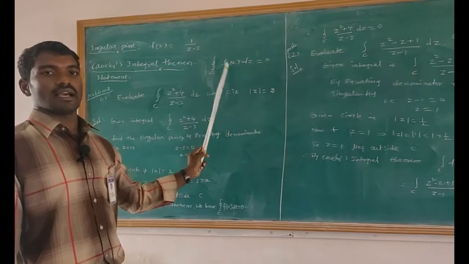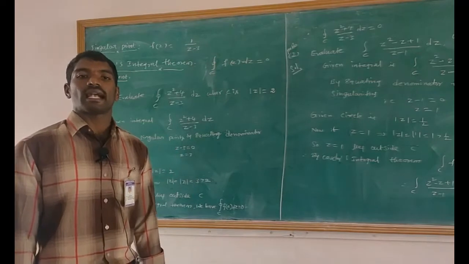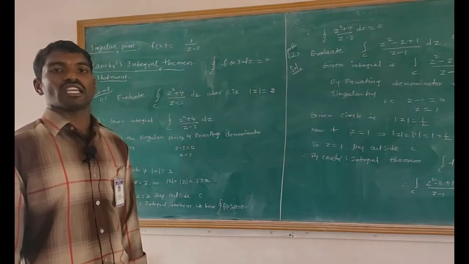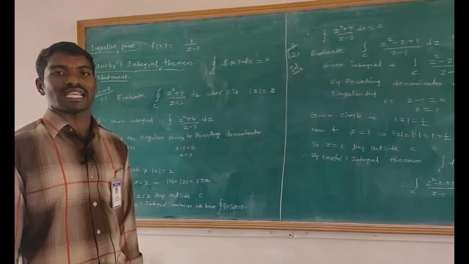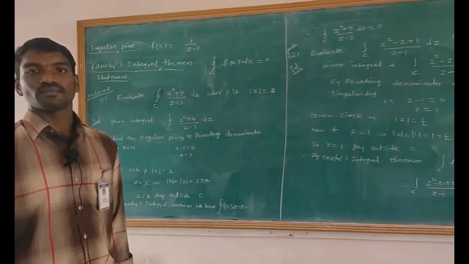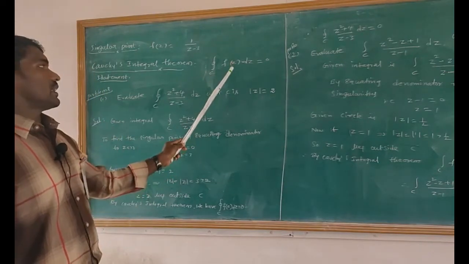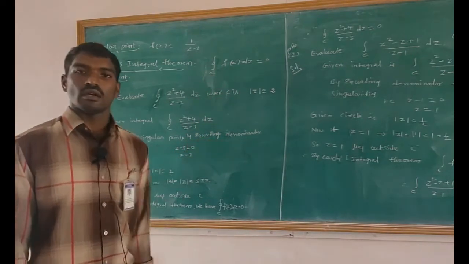Once again, I will recall the statement: let f of z be analytic on and within a simple closed curve C, and let f dash of z be continuous there, then the integral over C of f of z dz equals 0.